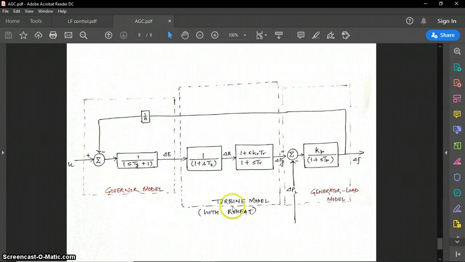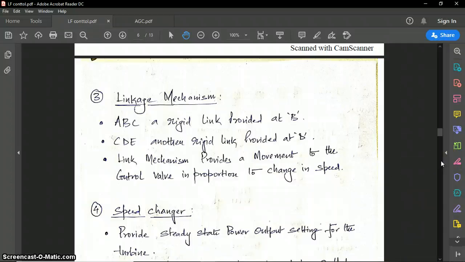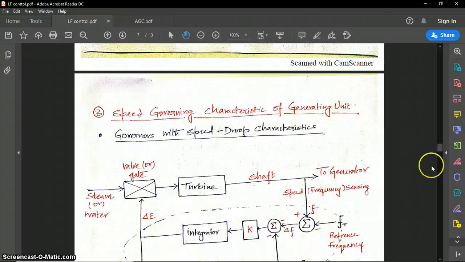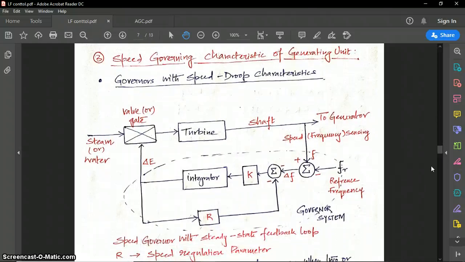Here we have a governor model, a turbine model, and a generator load model. Okay, so let us see quickly what these are. In the previous lecture, we have seen the turbine speed governing system, and from it we have determined the speed governing characteristic of a generating unit.